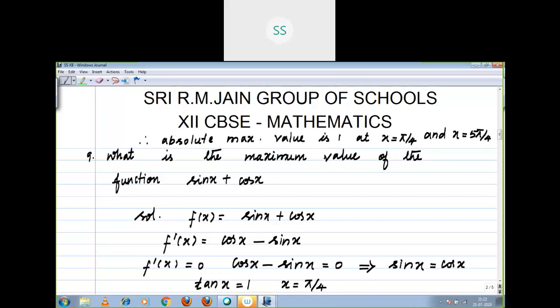Here also the same. x is equal to pi by 4.